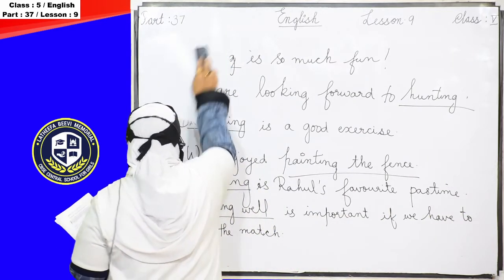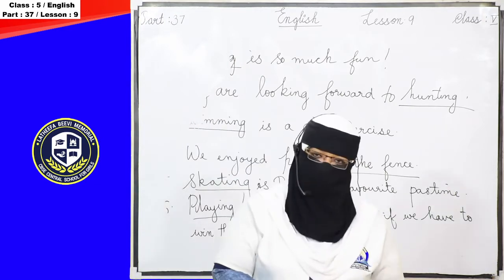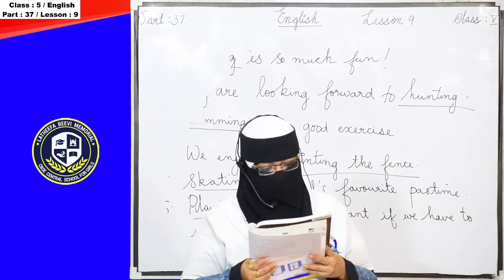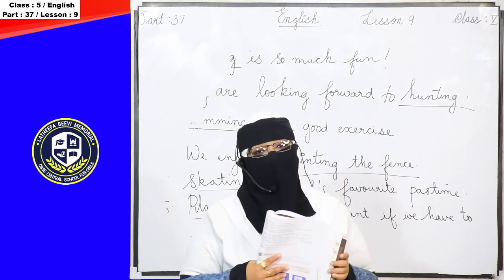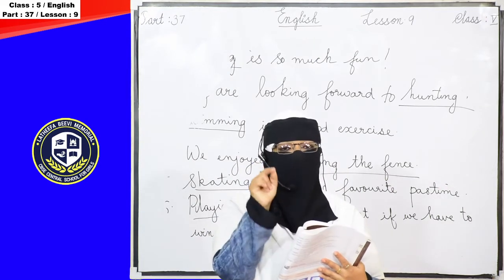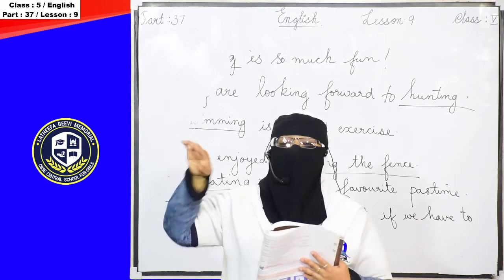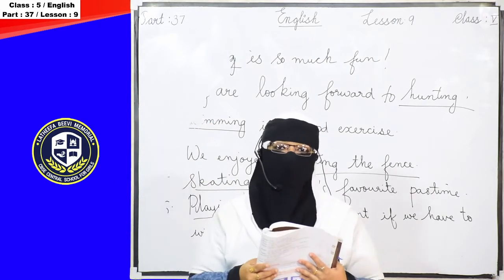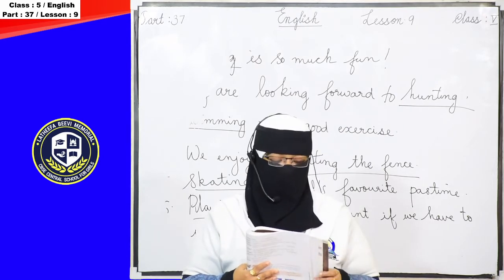I think it is easy for you, so you can do it. First one: she is good at painting. She is good at painting. So painting is the gerund given there. You found painting as a gerund, so underline the word painting. Then there is a box given at the end, and there you have to put a tick. That is already done in the first activity.